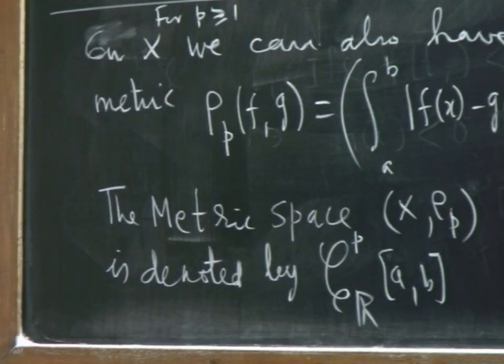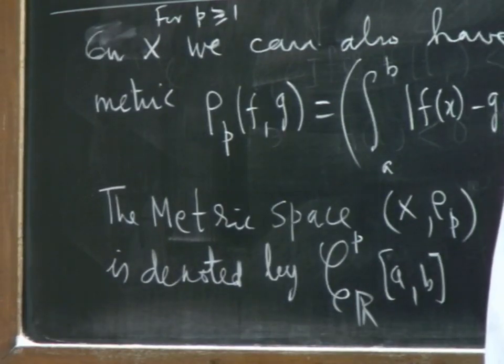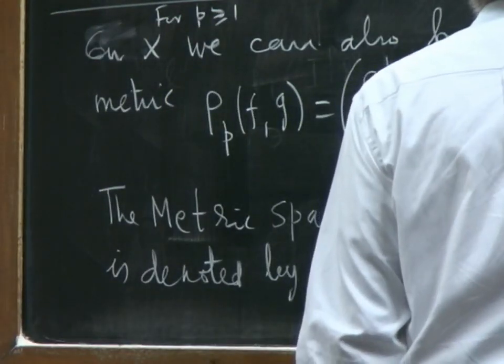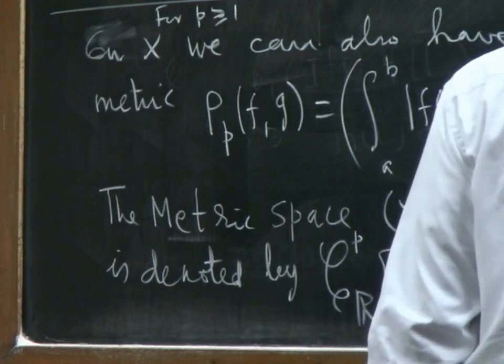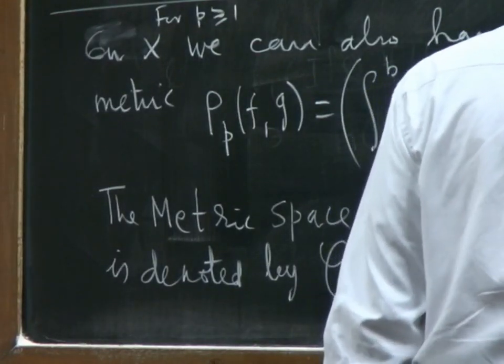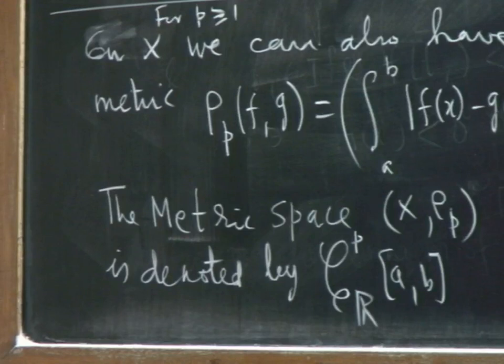So analogously, we have C C [a, b] p for p greater than or equal to 1 and C C [a, b] infinity. Okay.